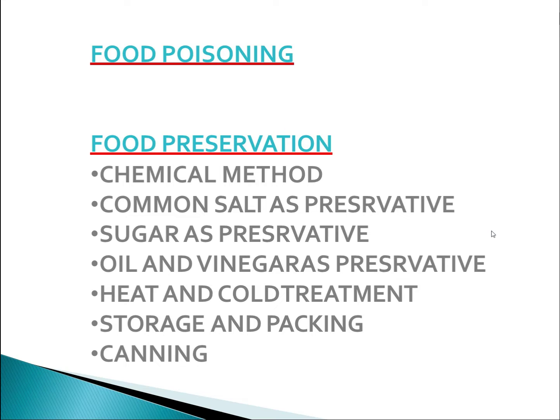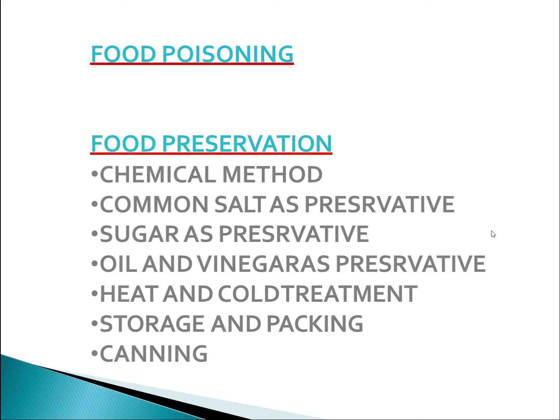Salts and edible oils are common chemicals usually used to check the growth of microorganisms, so they are called preservatives. Adding salt and oils in pickle prevents the attack of microbes. In the same way, sodium benzoate and sodium metabisulfite are common preservatives used in jams and squashes to check spoilage. So this is how we can preserve food by the chemical method.